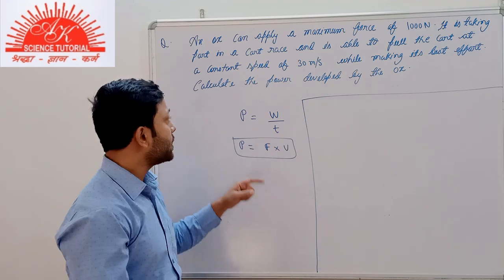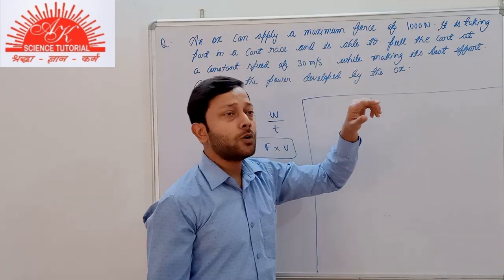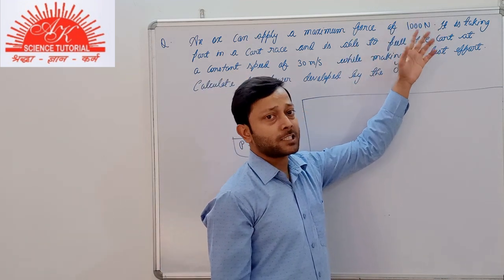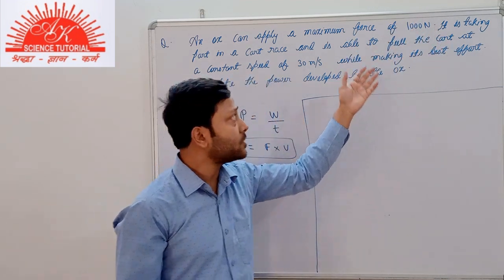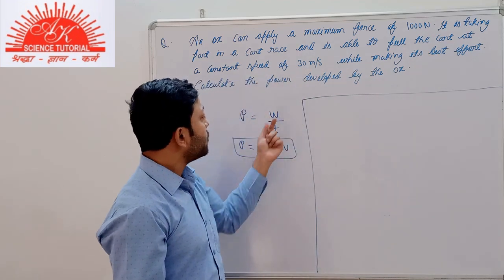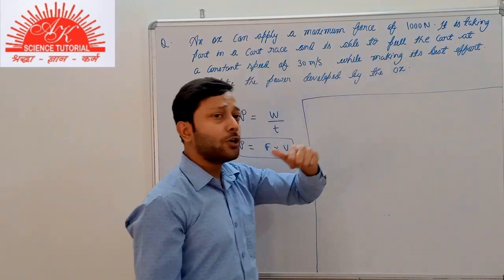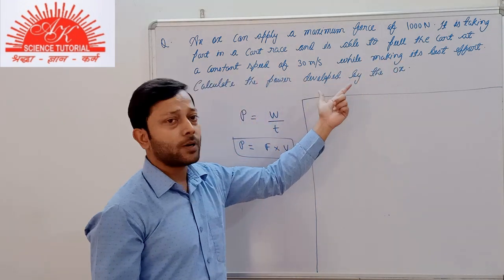Now, what do you notice here? Both physical quantities are known to us. The first one is the maximum force that can be applied by the ox, that is 1000 Newton. And the next is the speed. The constant speed of the cart pulled by the ox is 30 meter per second.